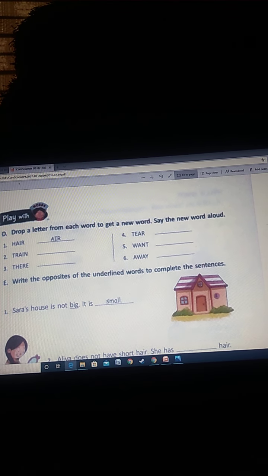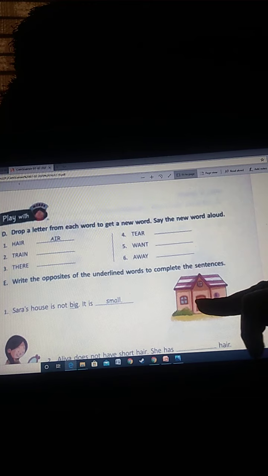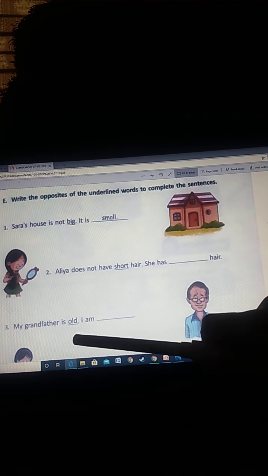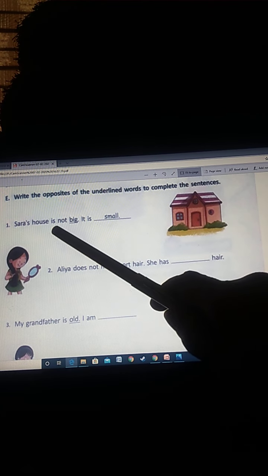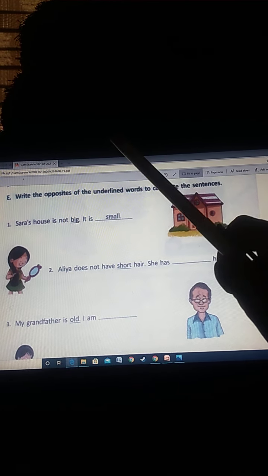Scribble A and you will get the new word way. I hope it is clear. Next comes the interesting part, that is, write the opposites of the underlined words to complete the sentences. You can see one word is underlined in every sentence. You have to think about the opposite of that word and write it in the blank given. Number 1, Sarah's house is not big, it is small. Small is the opposite of big.